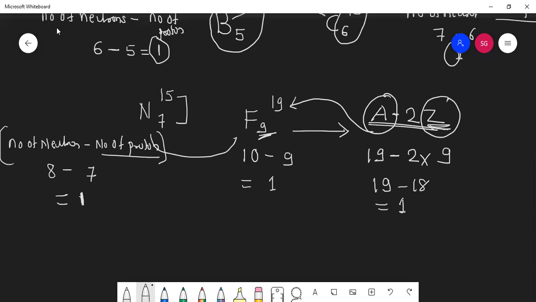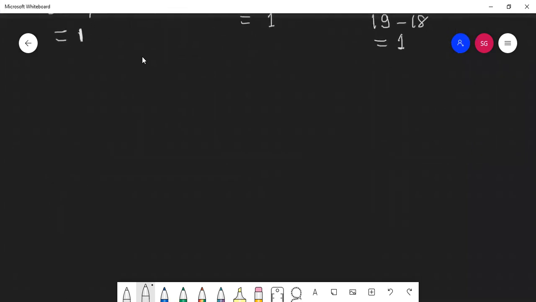Actually, we are finding the difference between neutrons and protons, so you can use A minus 2Z. What is A? Mass number. What is Z? Atomic number. Write this formula in your notebook. Now you solve some of them.